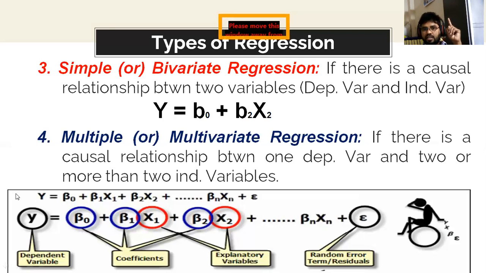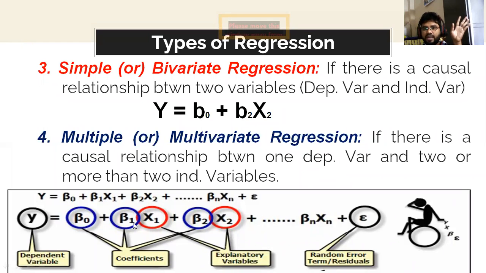For example, take this equation: y equals beta 0 plus beta 1 x1 plus beta 2 x2 plus dot dot plus beta n xn plus error. Here there are two independent variables, and we can go up to n number of independent variables. That is called multiple regression. As I told you, y is called the dependent variable.